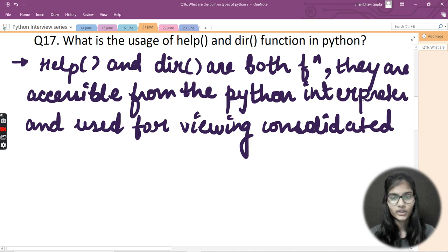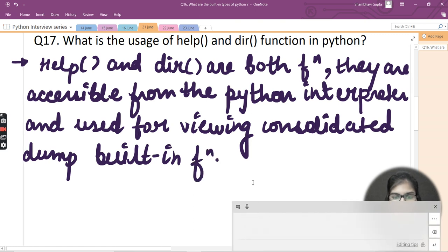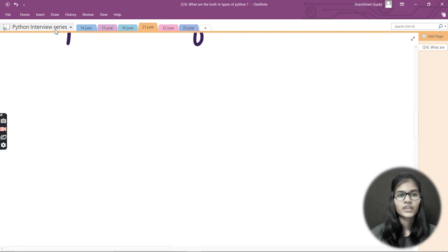Here I'm just telling you a common use of both of these, summarizing it at the very start. We already talked about built-in functions in the above question. Now let's directly understand what's the use of the help and the dir function.